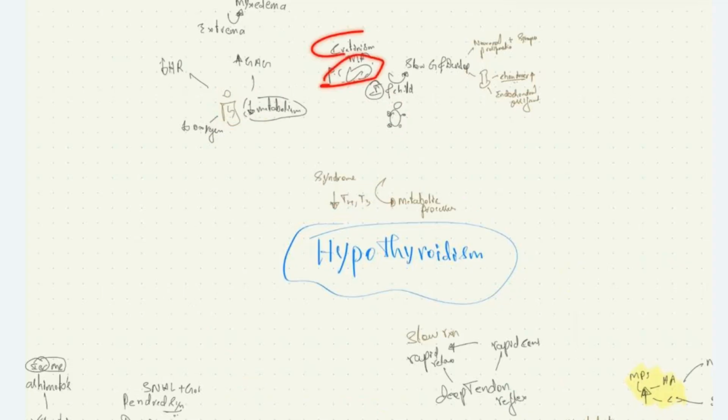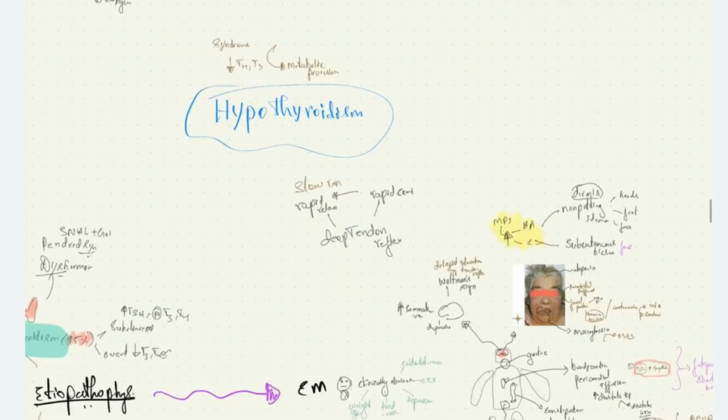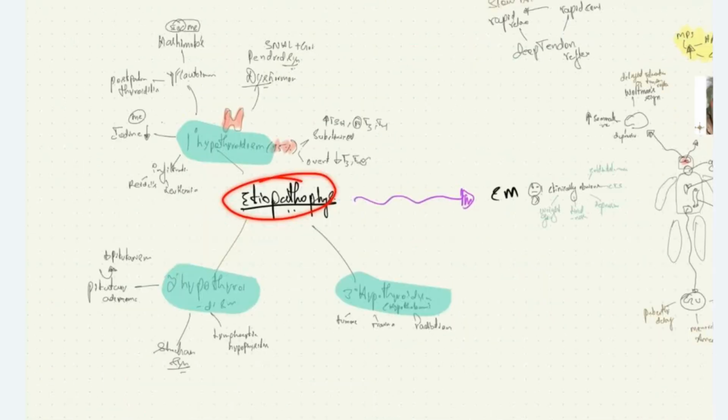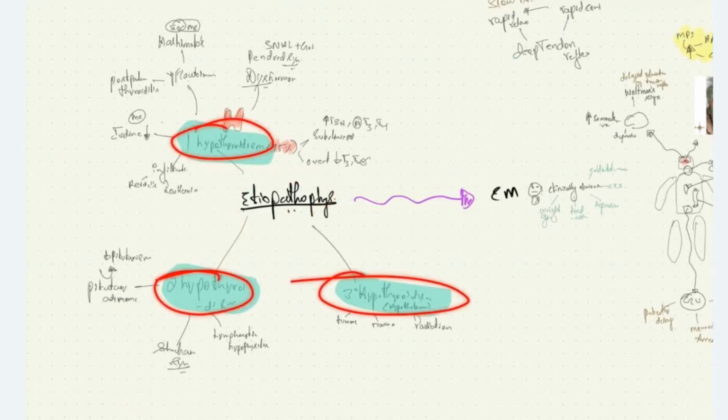The children will have slow growth and development. The adults will have increased glycosaminoglycans, chondroitin sulfate, and hyaluronic acid, which leads on to deposition of these substances, leading on to myxedema or the non-pitting edema in extremities. What is the etiopathophysiology? We saw three types: primary hypothyroidism, secondary hypothyroidism, tertiary hypothyroidism. In primary hypothyroidism, the thyroid is involved.